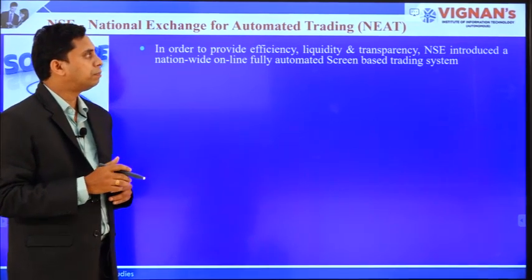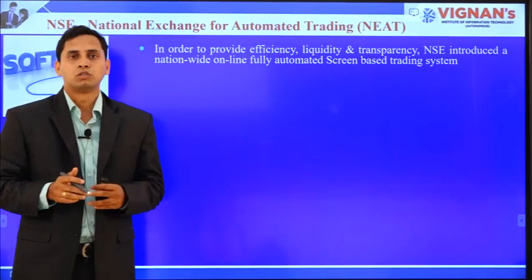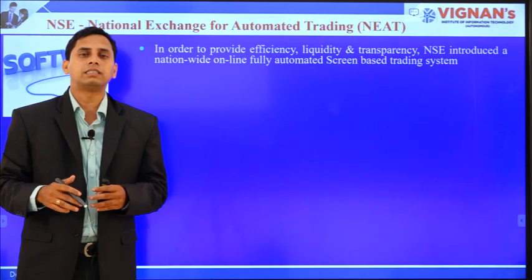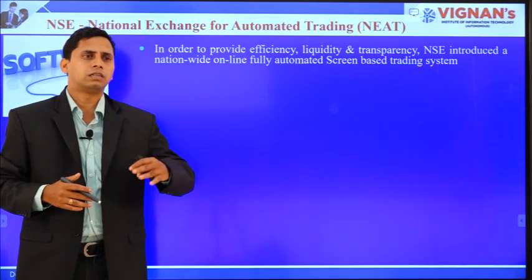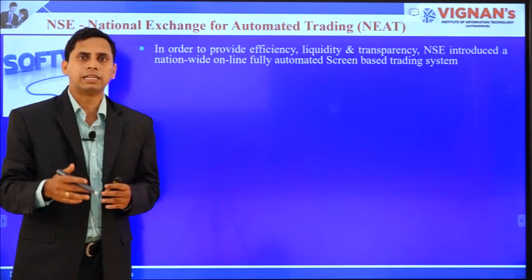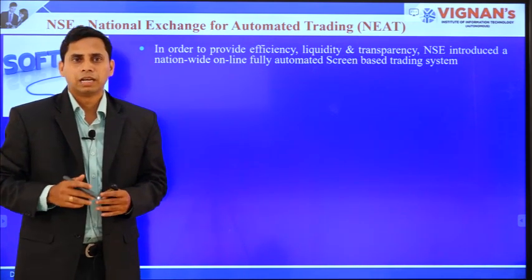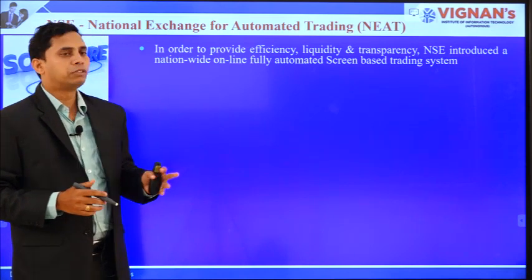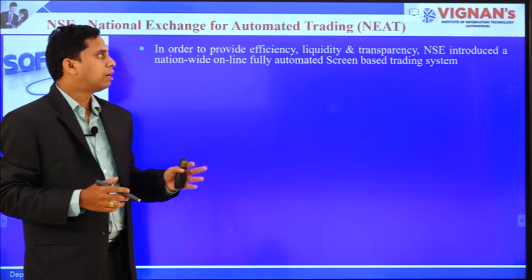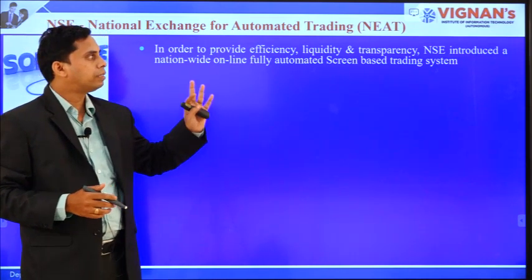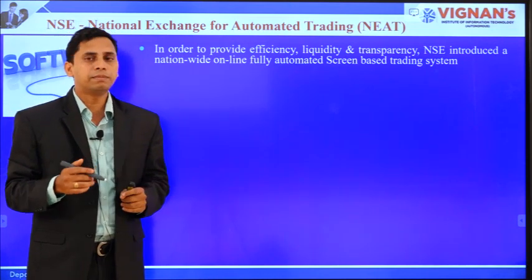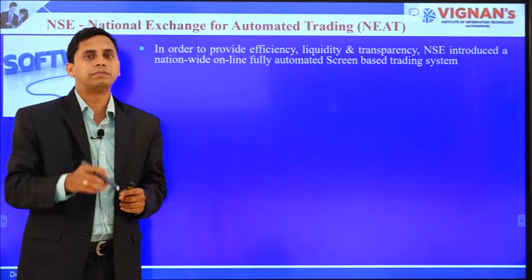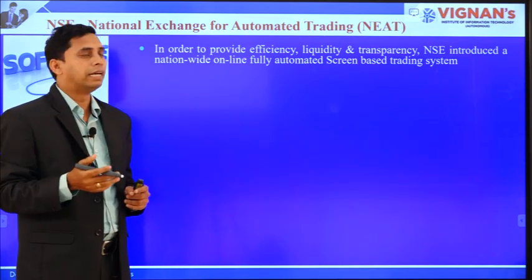Another important parameter is transparency. How transparent is the trading software? Recently we have seen in NSE or BSE that whenever they enter their trades, the trades must execute with very minimal errors.